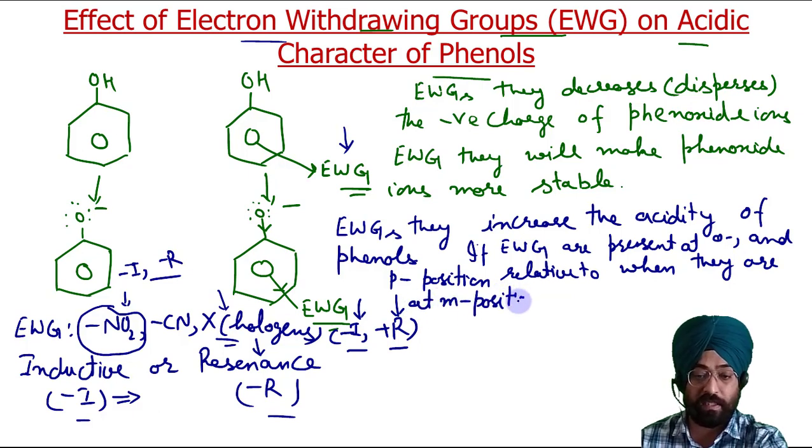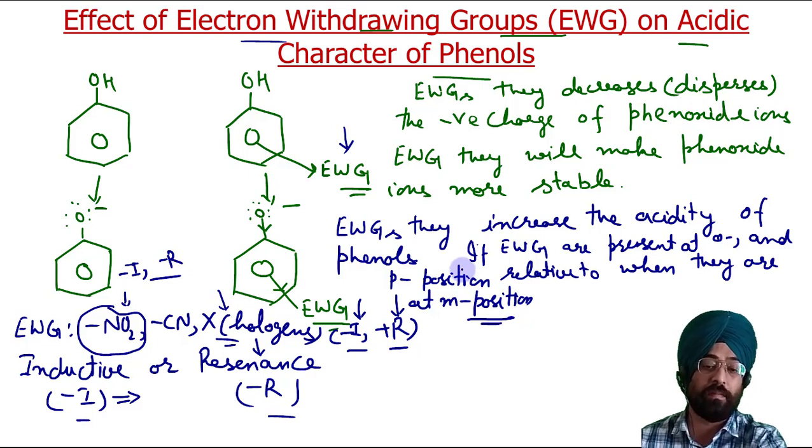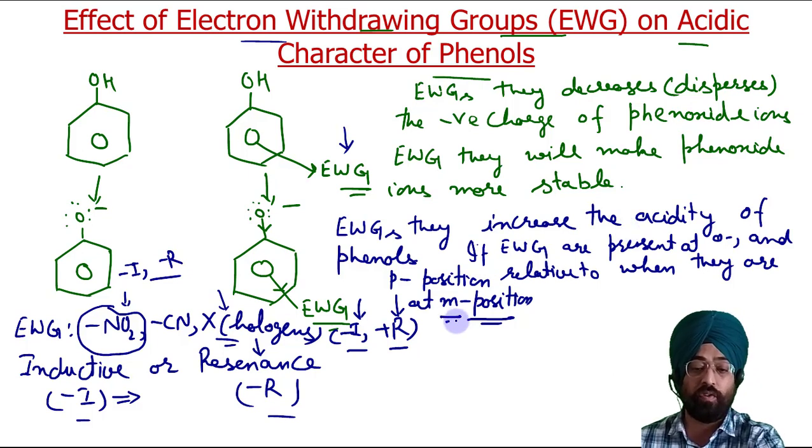That we will discuss with the case of nitrobenzene. You can remember their effect is more pronounced at ortho and para position relative to meta position.